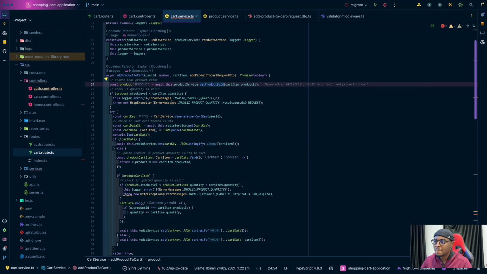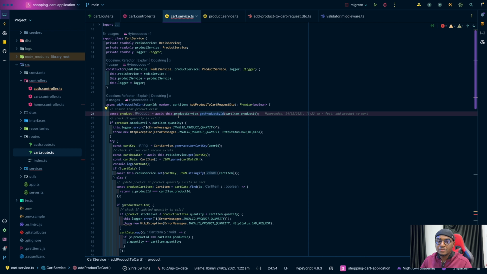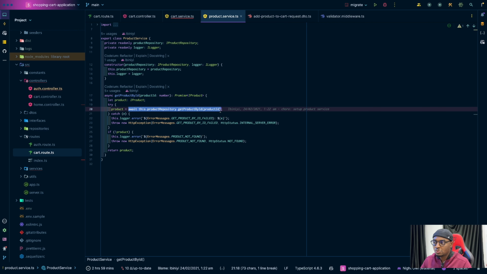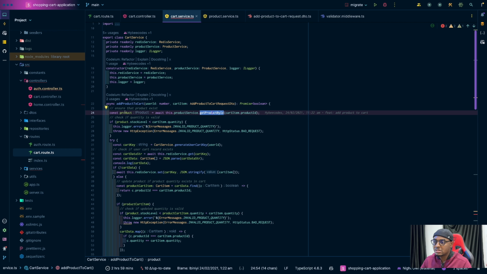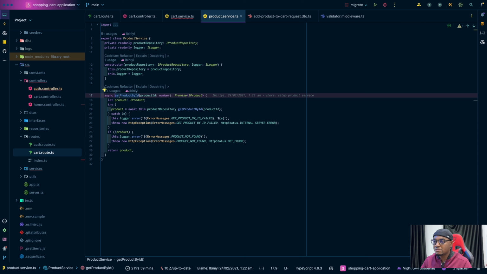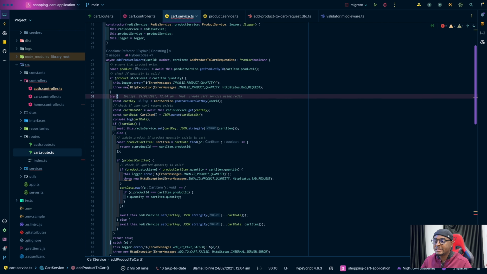And one thing I would do differently here, right, is instead of throwing an error here, I won't throw an error here actually. I'll just return whatever it is, right, and handle it however I see fit here, so that you can make use of this function multiple times and handle them however you see fit, right? Because there are times that you might actually just want to call this function, but you don't want to throw a not found error if the product is not found. So yeah, then I check if it exists.